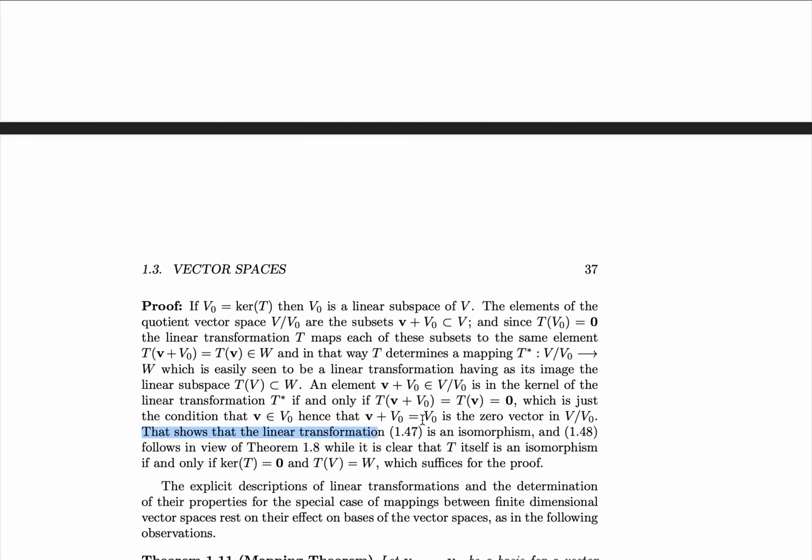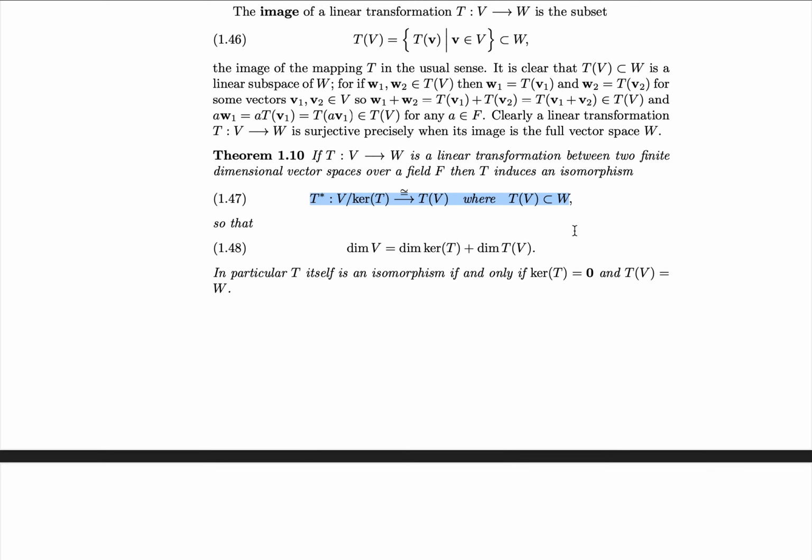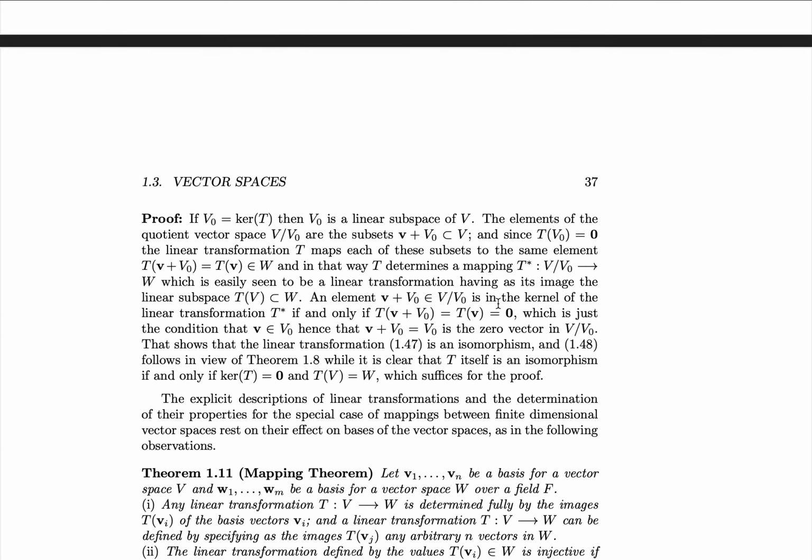But this shows that our linear transformation is an isomorphism. And to recall, let's go back to 1.47, which is our definition of T star, because we've shown that, as we recall, the previous lemma is that a thing is injective if and only if its kernel is the 0 vector. And we see that the kernel of T star is V naught, which is the 0 vector in the quotient space. Therefore, we have an isomorphism.